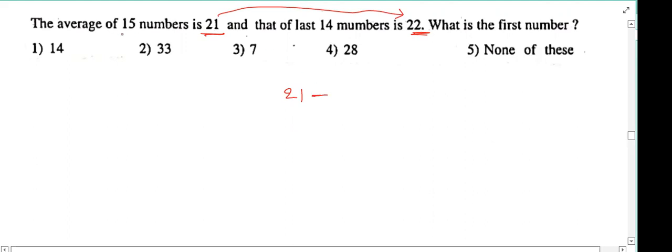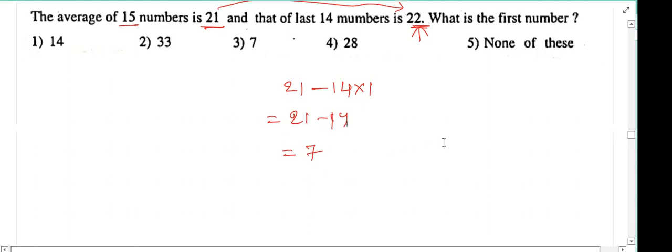We'll see now. Previously, there are 15 persons. When the first person left the group, how many persons will be there? 14 persons will be there. And for these 14 persons, how much amount is distributing for each person? 1 rupee extra. So 21 minus 14 will be 7. Done. Very good.